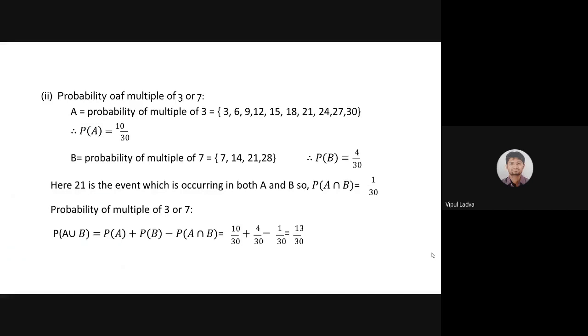And let me know, is there any difference in the formula or anything else? Go through the solution once and let me know. Are you able to get this or not? Just observe the last formula, P of A union B. Compare that formula with the earlier question. Can you find any difference? If you can, then let me know about that.